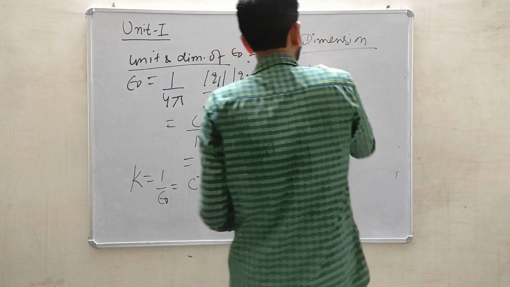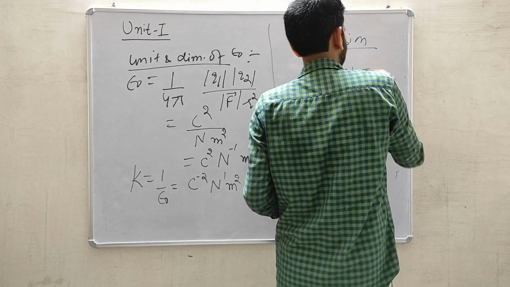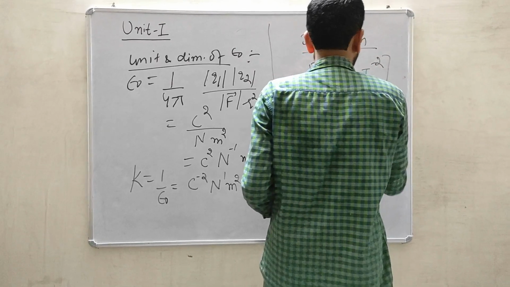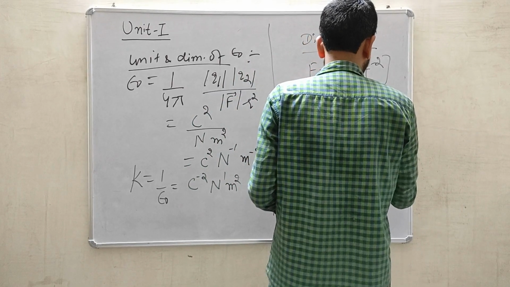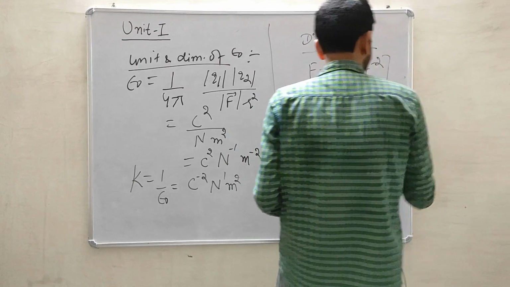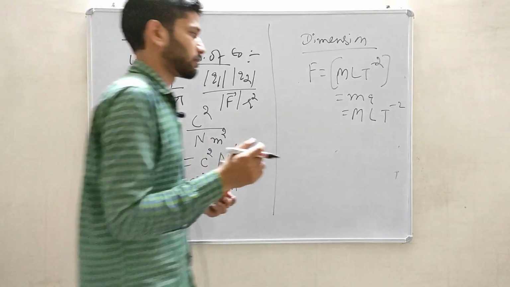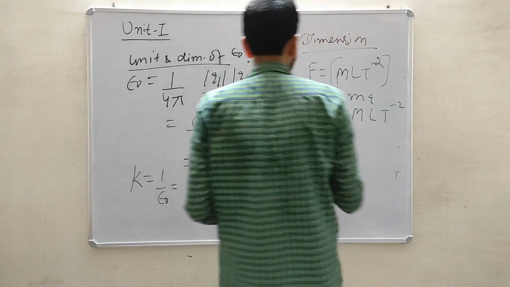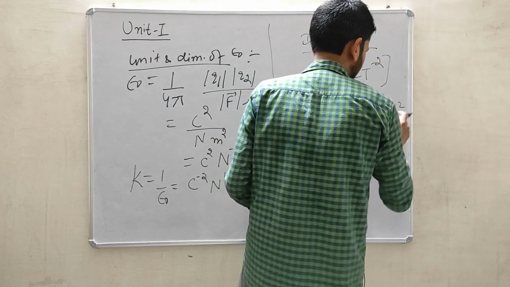The force dimension is written as MLT^-2. It can be calculated from the formula of mass times acceleration, because the mass dimension will be M and the acceleration dimension is LT^-2, because acceleration is velocity upon time and velocity represents distance or displacement upon time. So it will be L by T square, so T will go upward, it will become MLT^-2.